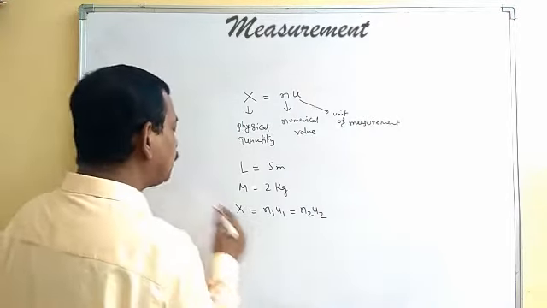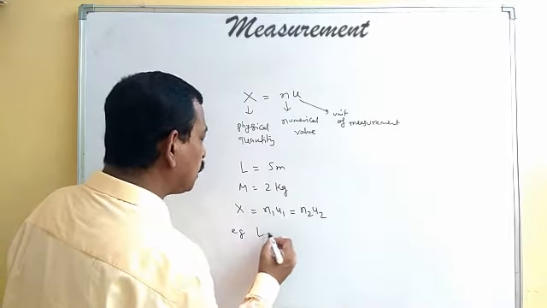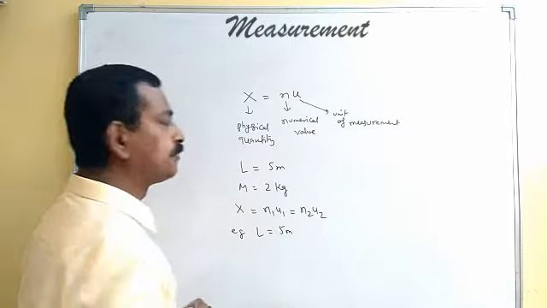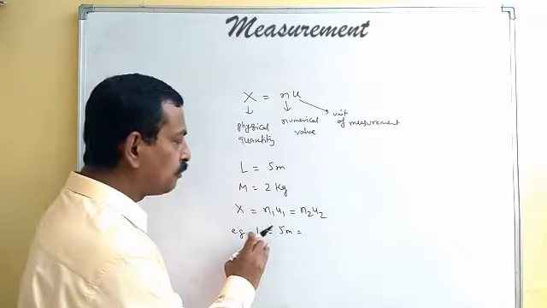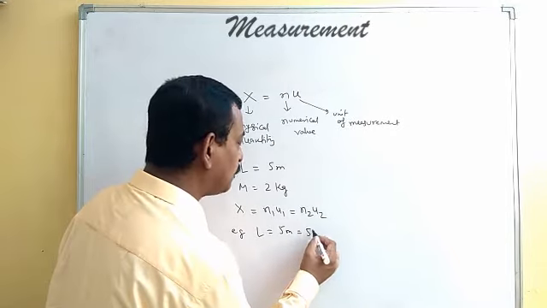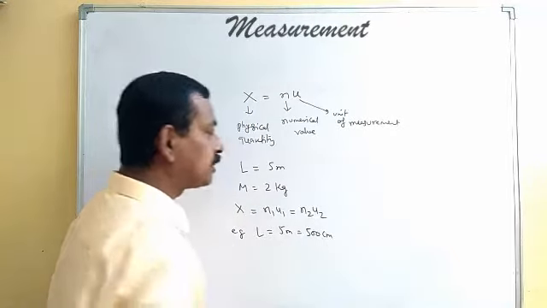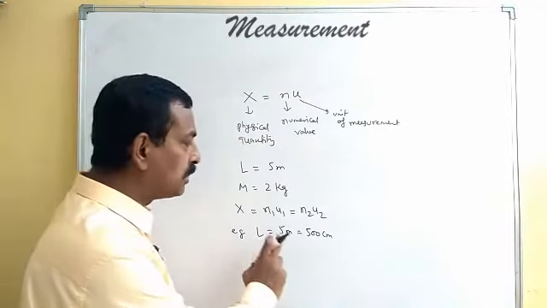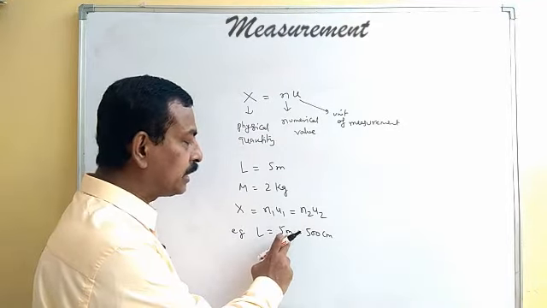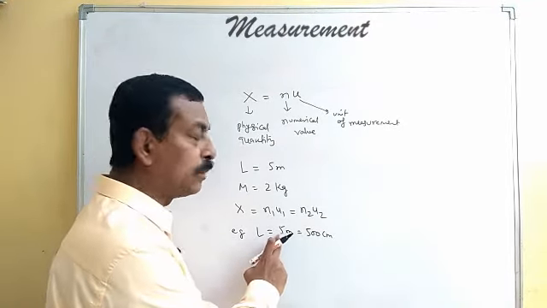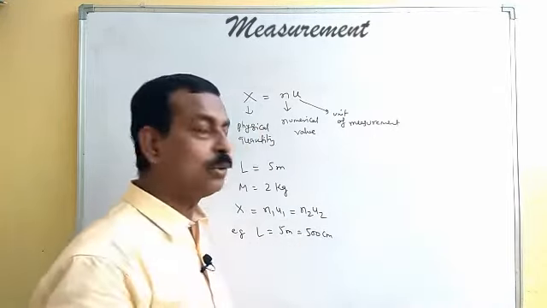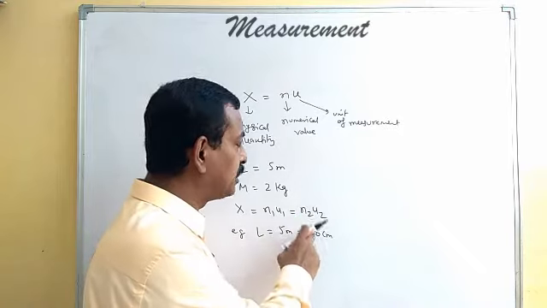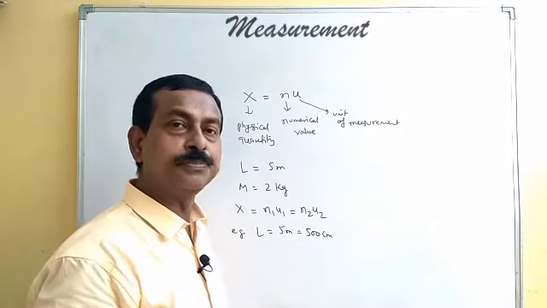So for example, suppose length is 5 meter. The same length of 5 meter can be written as 500 centimeter. So here meter is the unit, the numerical value is 5. When we have taken centimeter, the numerical value is 500, that means it is representing your n2.